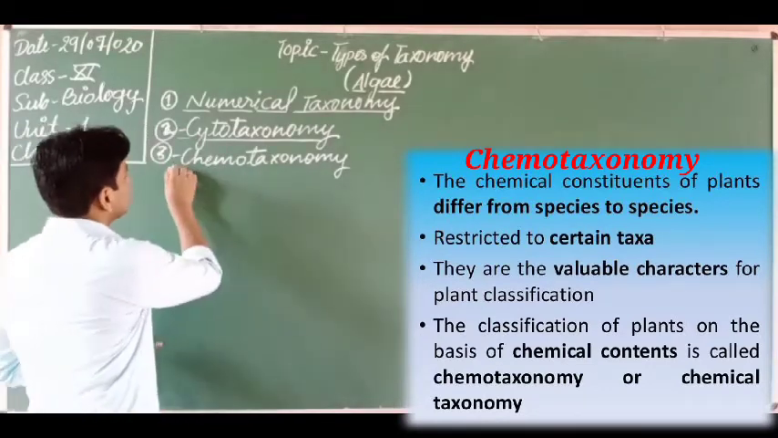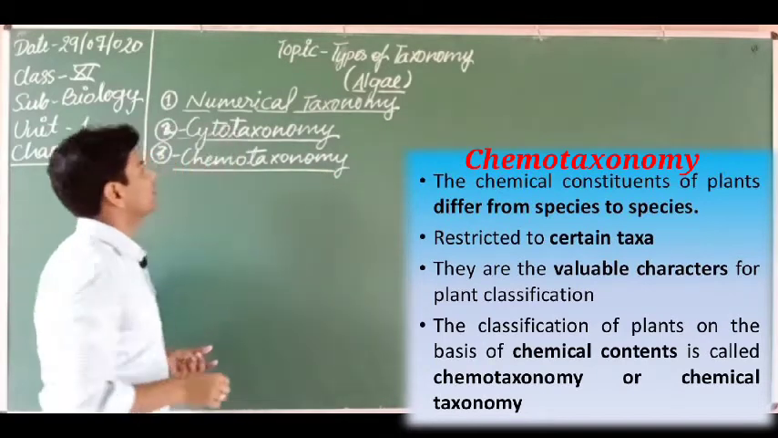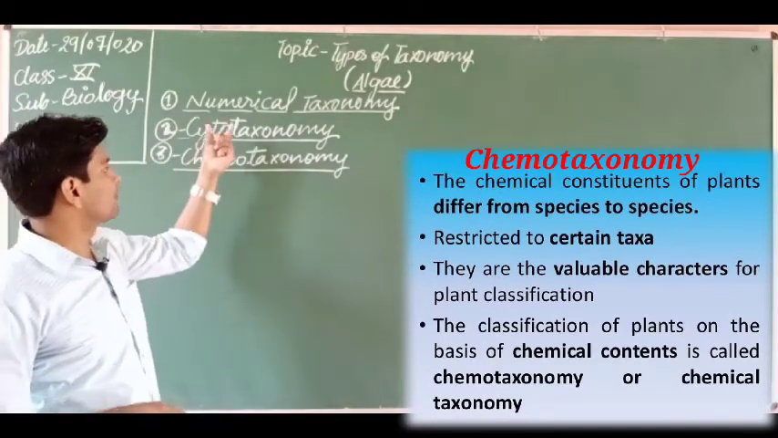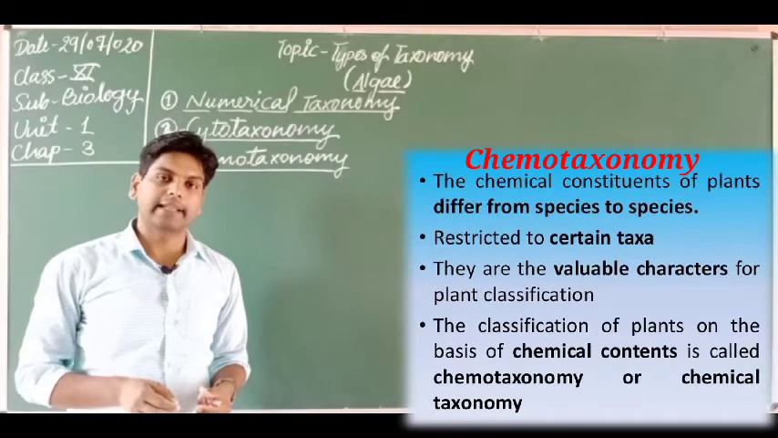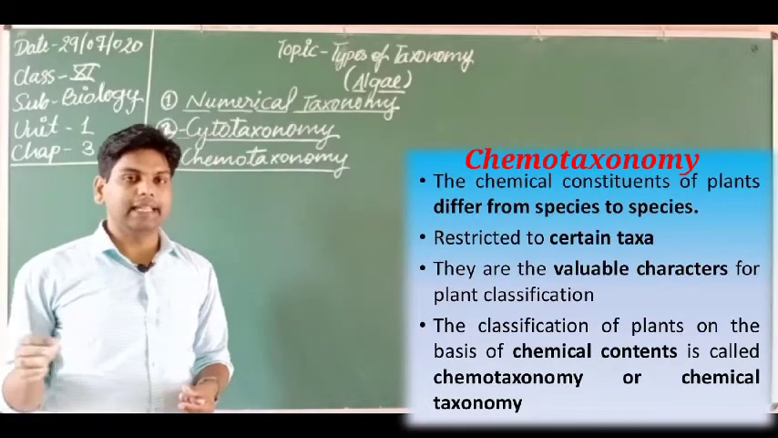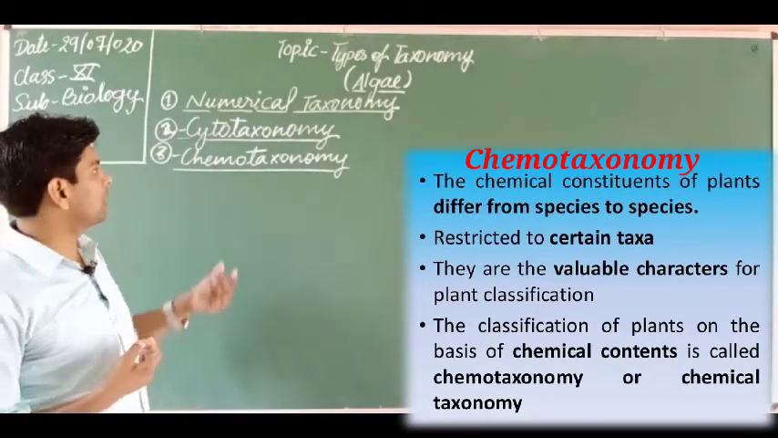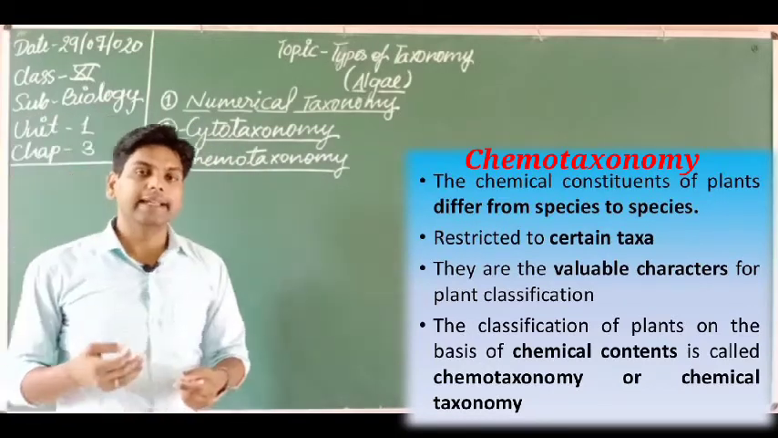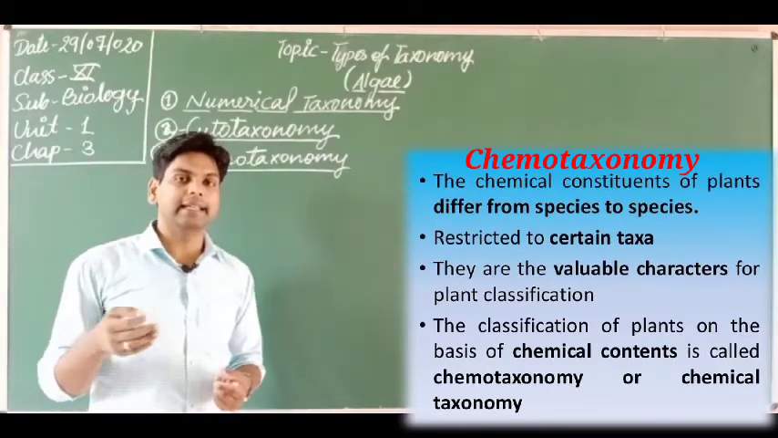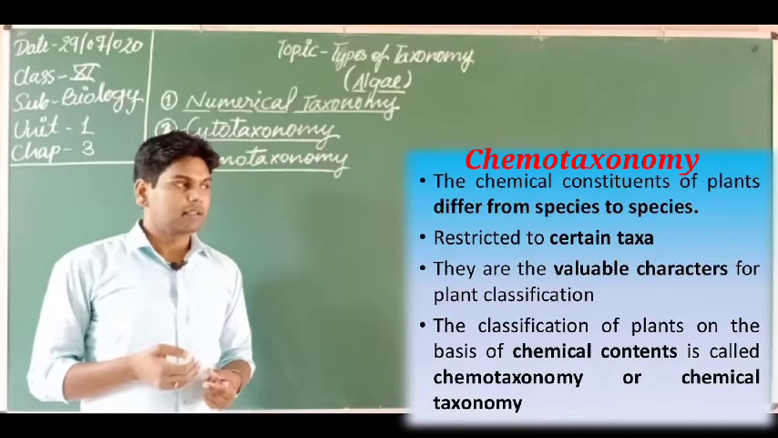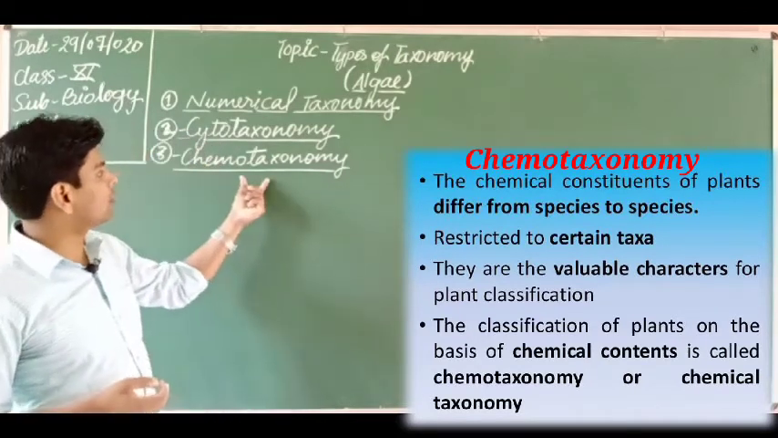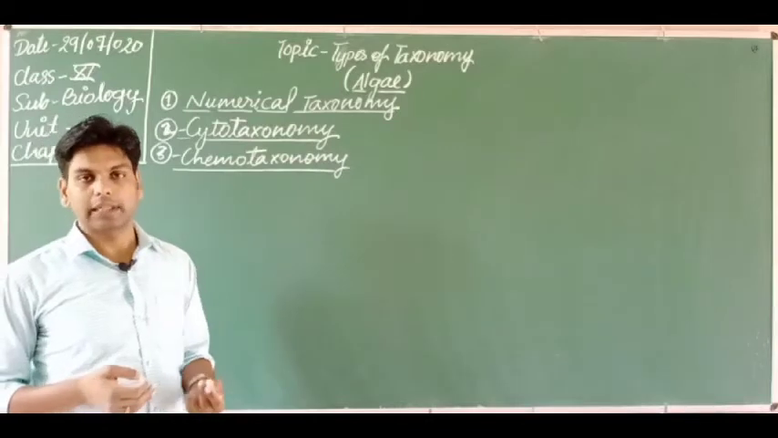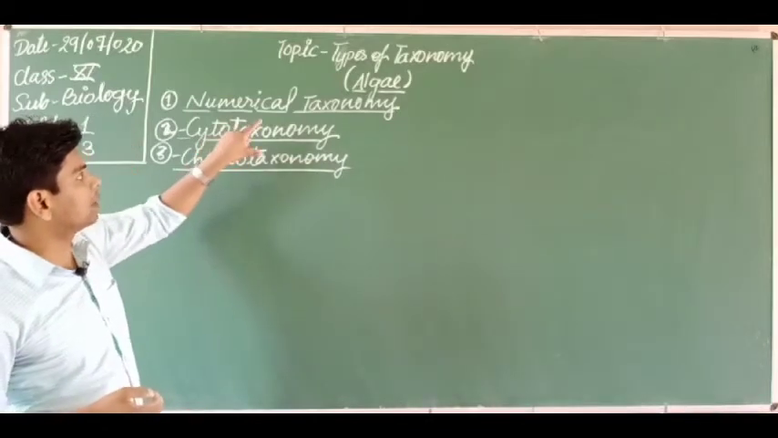Got it? So friends, these are the 3 types of taxonomy we have discussed. In a normal exam it can also be asked what is numerical taxonomy, cytotaxonomy and chemotaxonomy. In NEET and AIIMS exams also you can see these types of questions. So friends, these are the types of taxonomy.